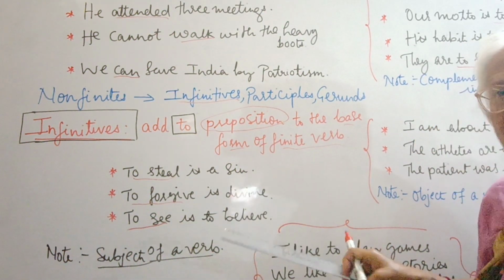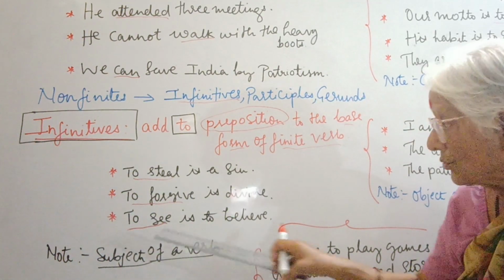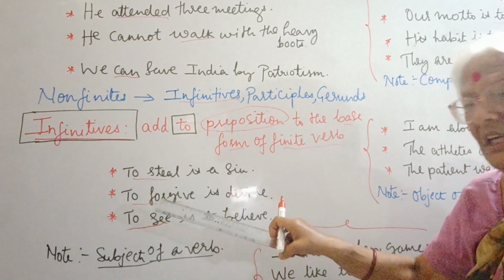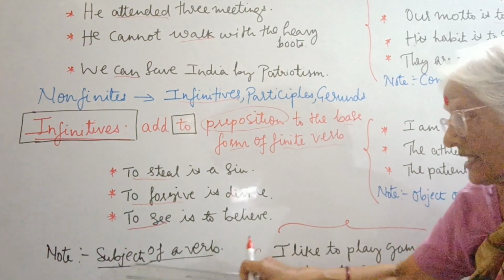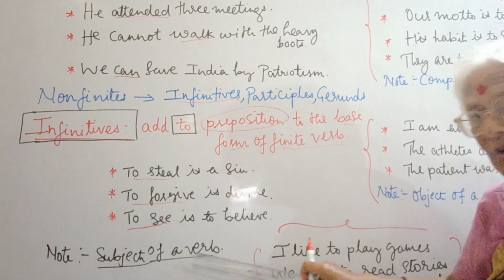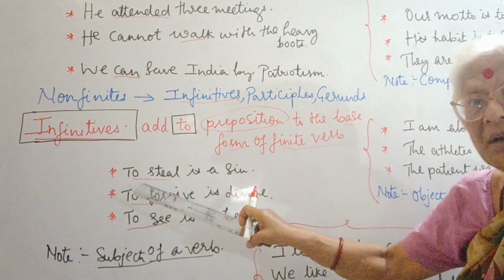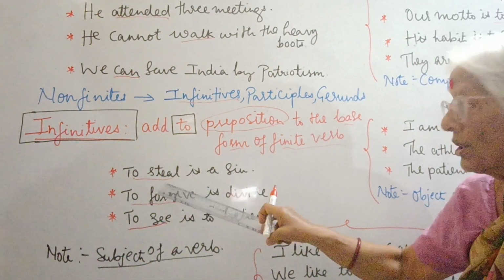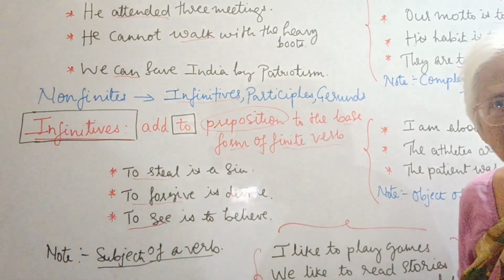To see is to believe. What is it to believe? To see. So here to steal, to forgive, to see. These are used as a subject of a verb. And again remember we're using to preposition with the base form of the verb. Is this clear so far?